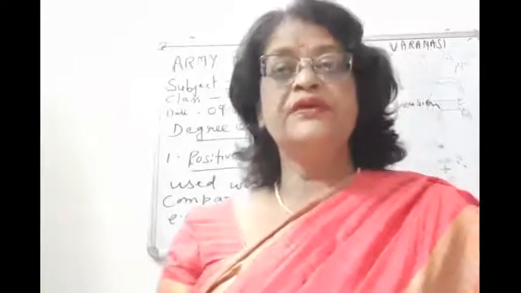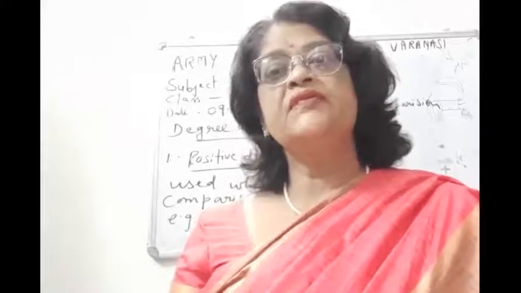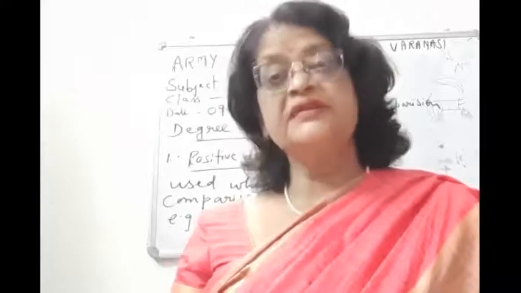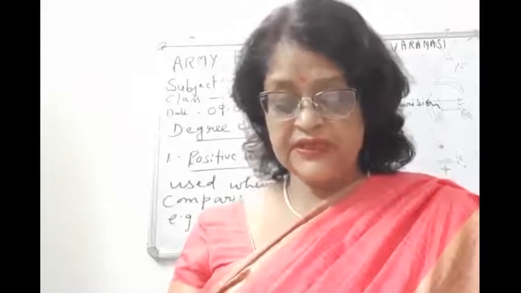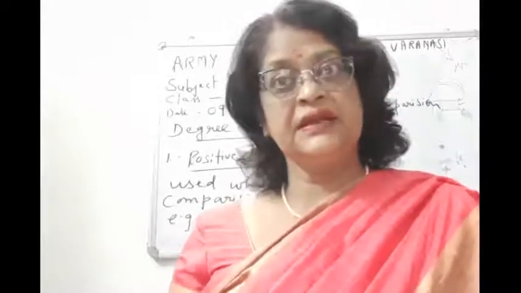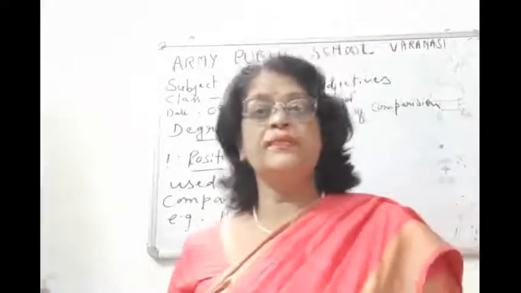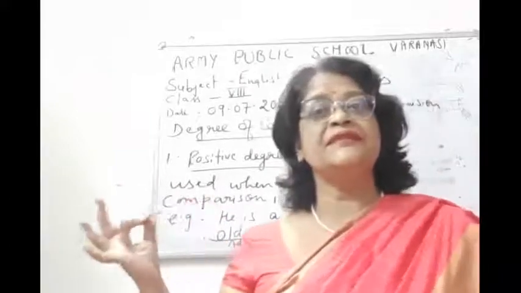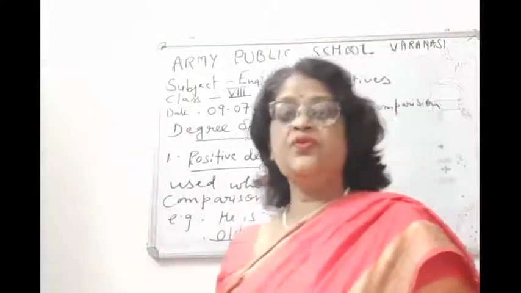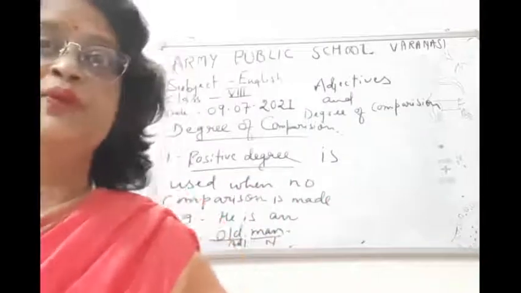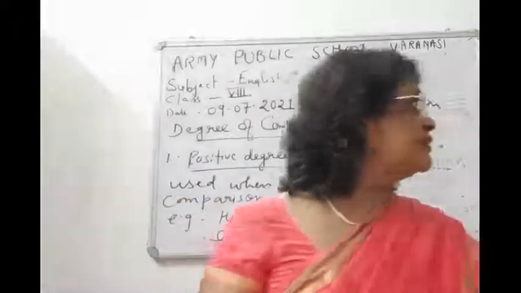Old, older, oldest. Similarly children, positive degree for tall is tall, comparative degree is taller, and superlative degree is tallest. Okay, then easy, easier, easiest, right? So children, when there is no comparison at all with any other person, then we use the positive degree. I hope children it is clear to you. Okay, when there is no comparison, then we use the positive degree.